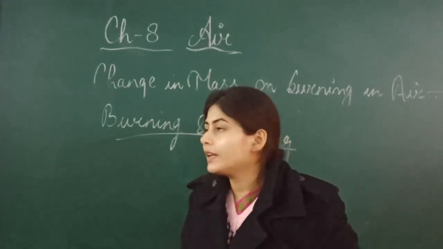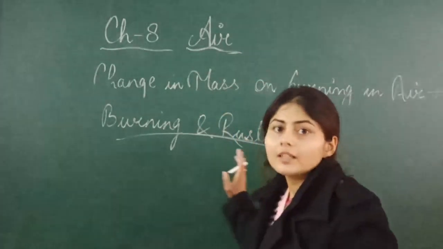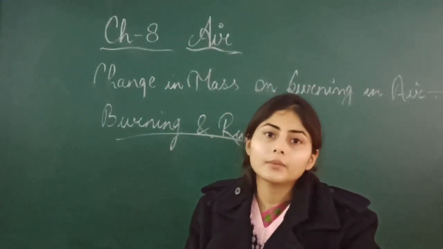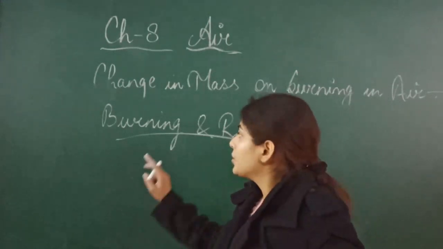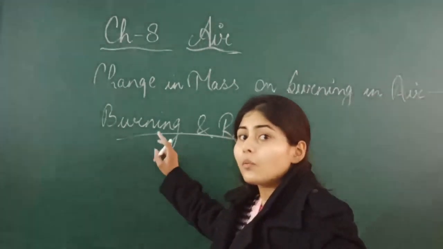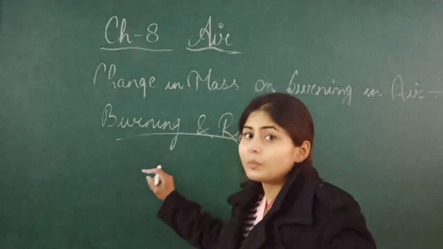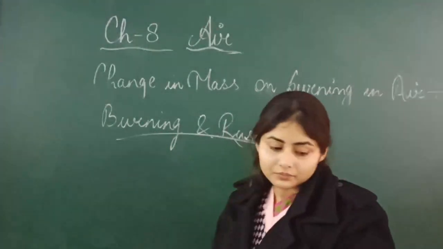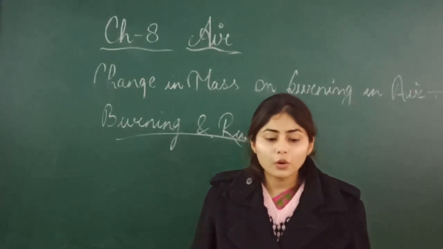So we will say that in the rusting process a residue is left, that is water. But in burning, water will not be left as a residue, but in rusting water will be left as a residue. Got it?